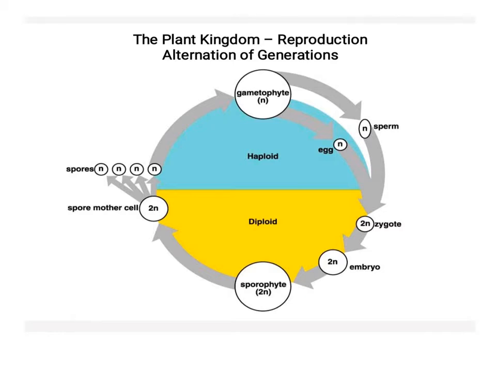Here is the alternation of generations in the reproduction of the plant kingdom, that is, the gametophytic stage and the sporophytic stage, which alternate with each other.